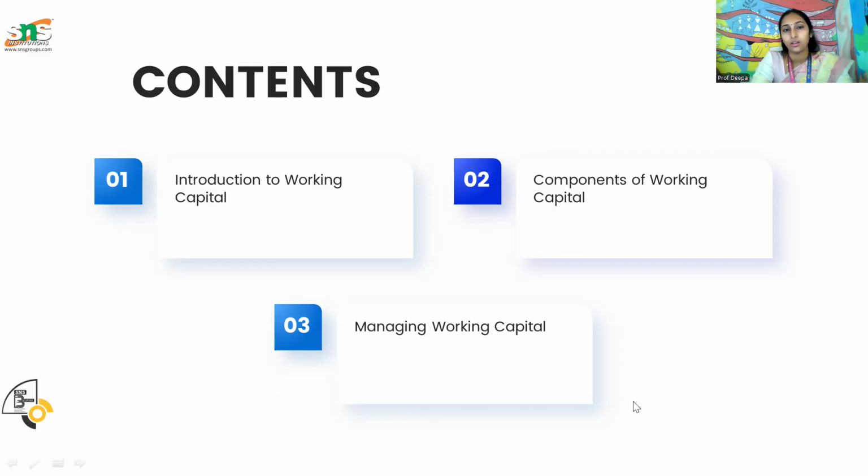See, in finance, working capital plays a very important role. Running an organization is not at all possible without working capital. Every organization should have some working capital fund with them to run the operations smoothly.